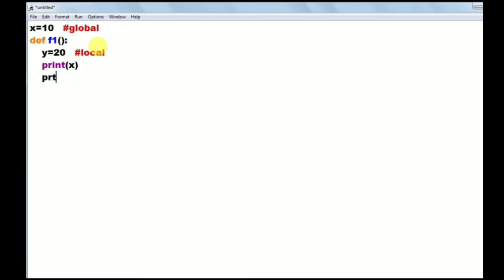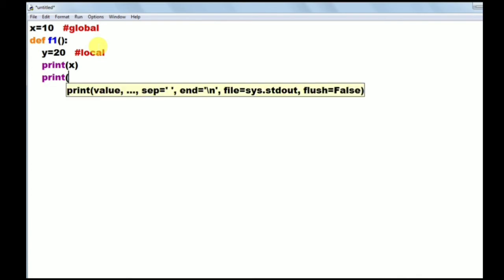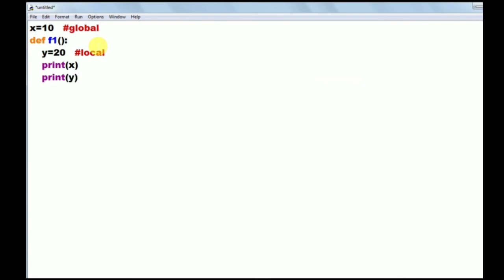Okay, so this is the function. I want to call this function, so I am writing F1 here. This is a calling statement. Here y is the local variable, x is the global variable. We are using two different names for local and global variables, so no problem is there. Here you can guess the output very easily.